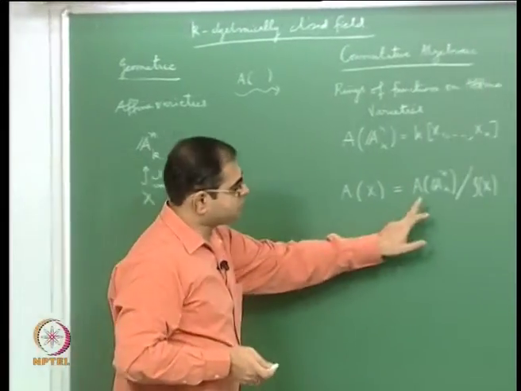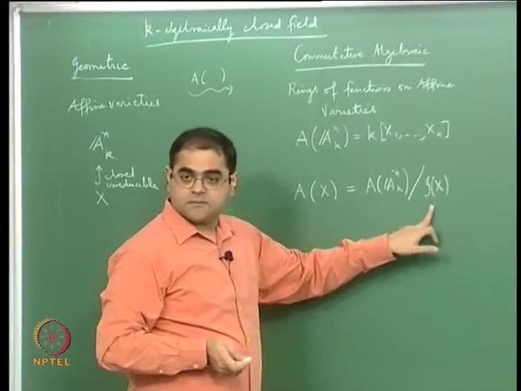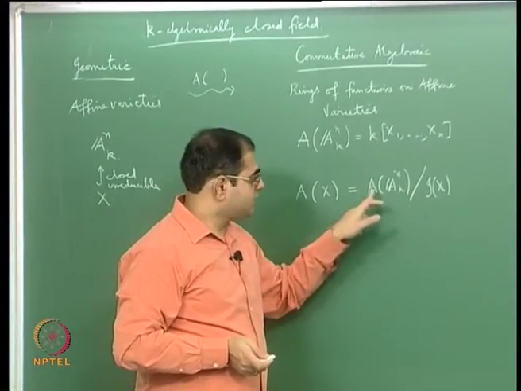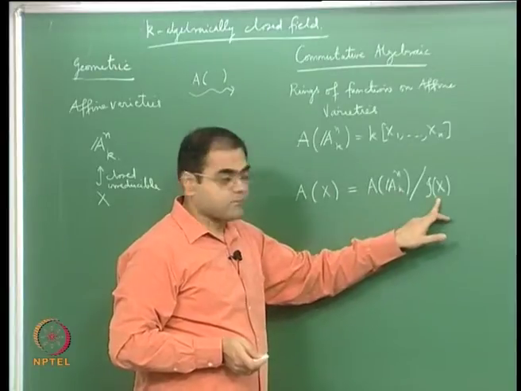and therefore this quotient is an integral domain, because you are taking the polynomial ring and going modulo a prime ideal.